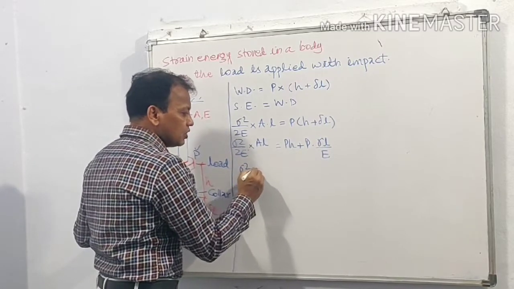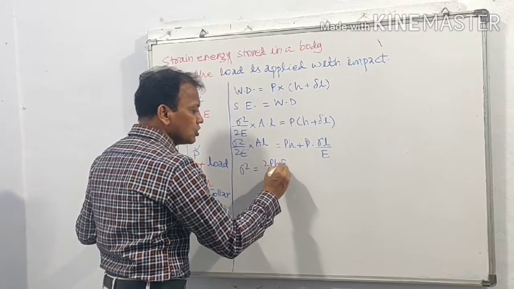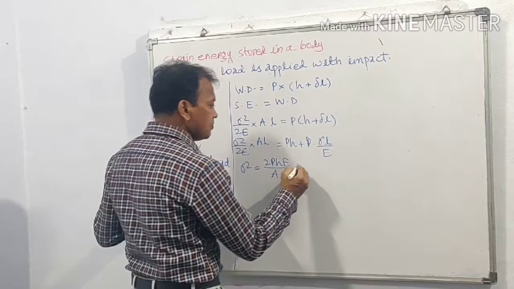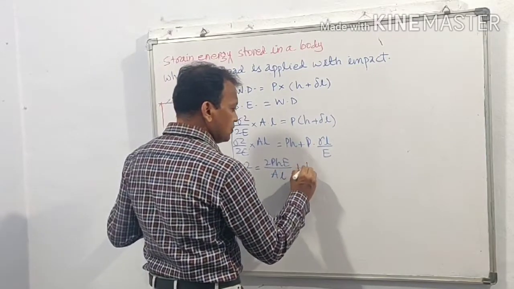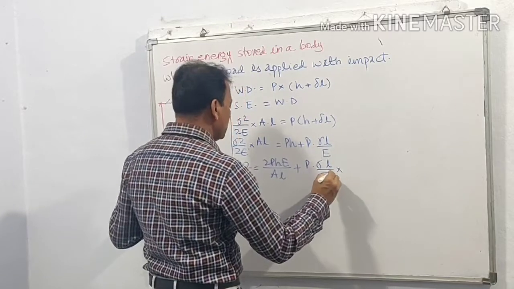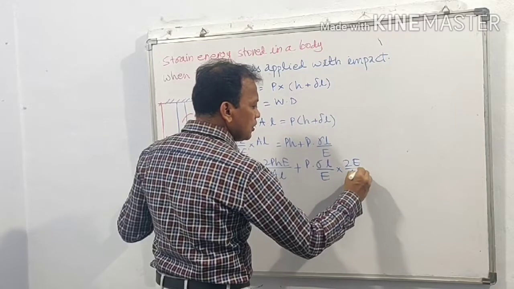Sigma square is equal to 2PhE upon AL plus P into sigma L upon E into 2E upon AL.